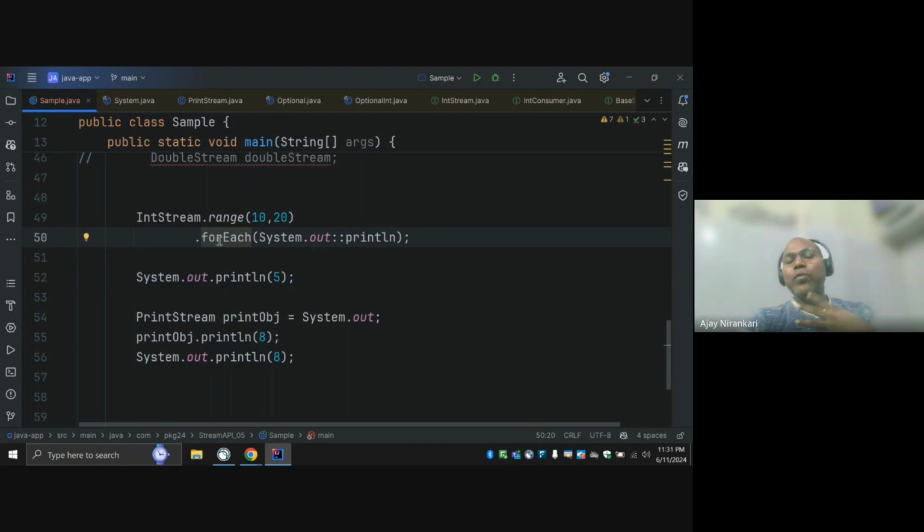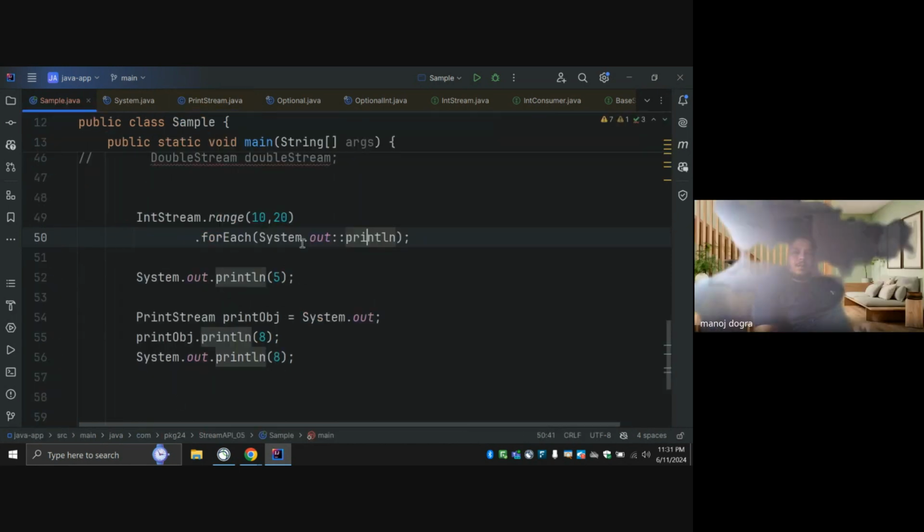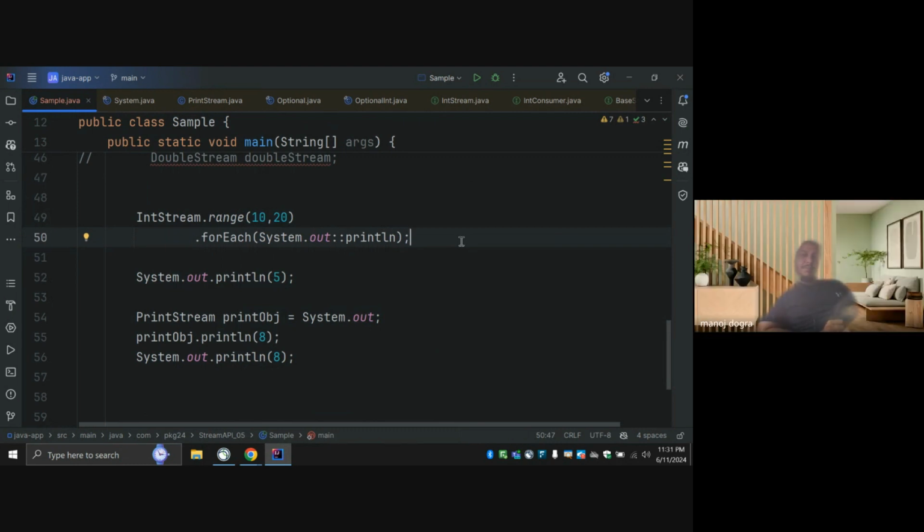You call them. I'm not going to call. Here the println function is not going to be called. The println function is called by this forEach function. Because whenever you call this function, you have to pass the number, right? Currently, here we don't have a number. Then how can I call them? So I say, hey, let the forEach implementation decide, get one value and pass it here. Next value, pass it here. Is it okay? Yes. Good.